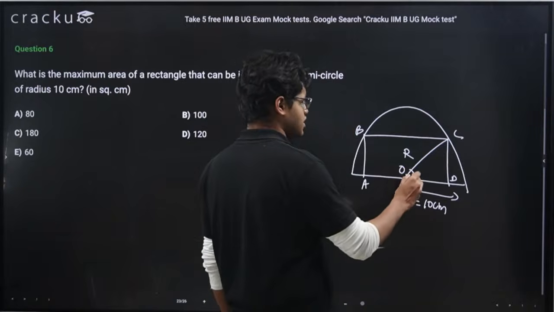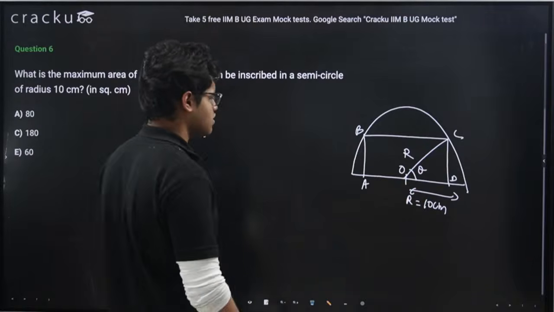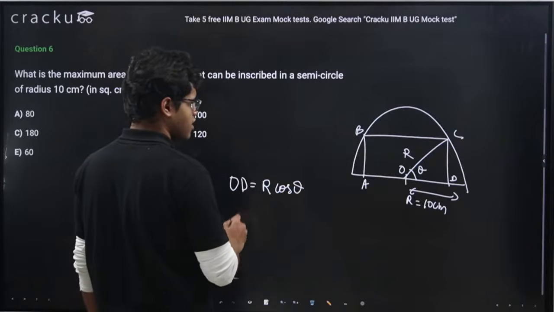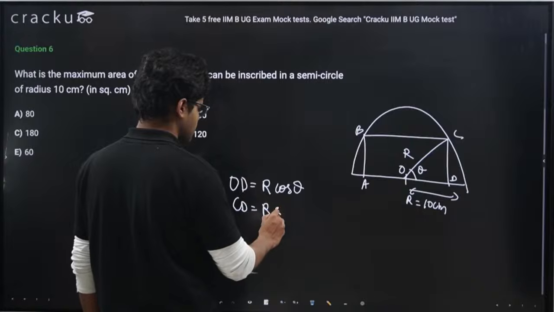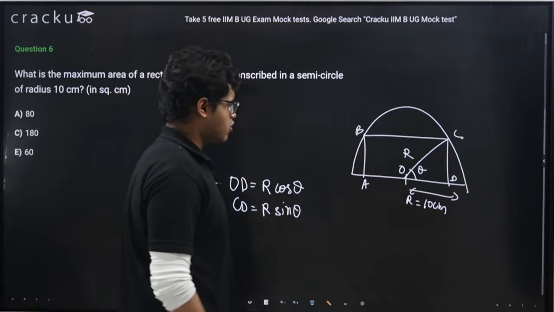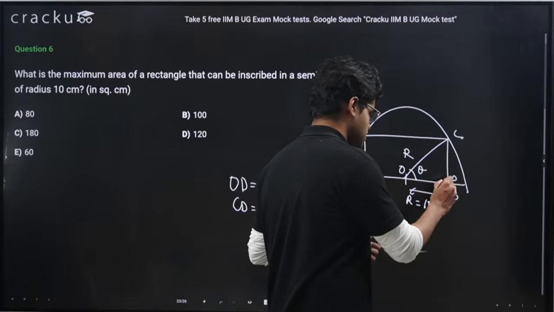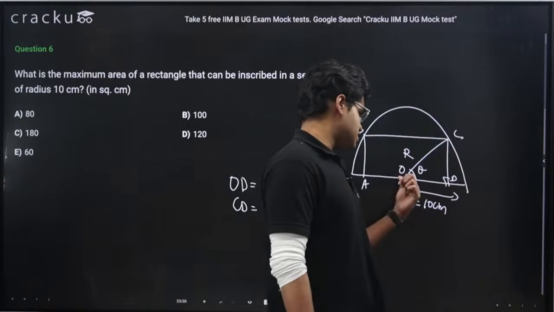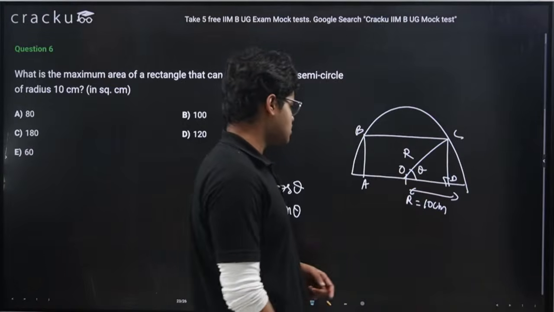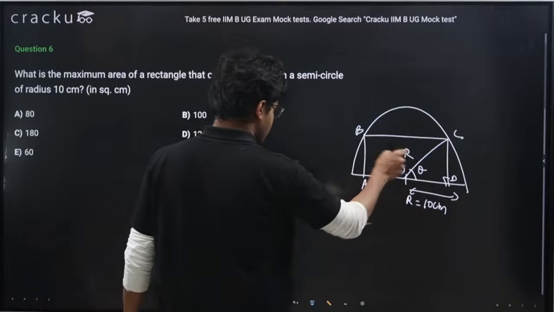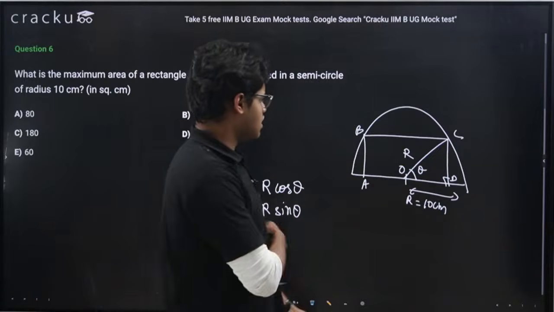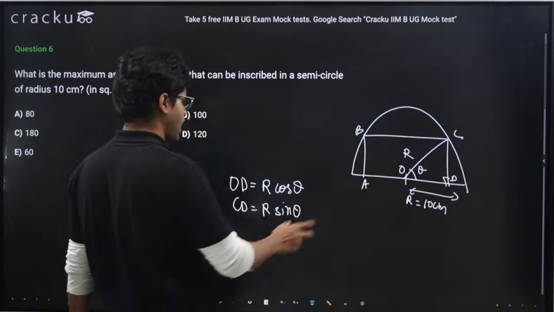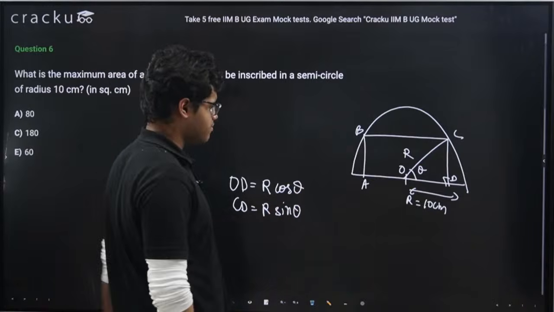Let's say, guys, this angle be theta. If this is theta, can I write OD equals to r cos theta and CD equals to r sin theta, right? Because cos theta is what? Base, right? This is 90 degree. Rectangle means this angle is 90 degree. Cos theta means what? Base upon hypotenuse, right? So what will be the base? Base will be r into cos theta. Similarly, sin theta will be what? Height upon hypotenuse. So what will be height? Height will be r into sin theta.